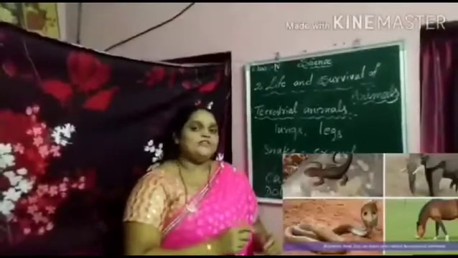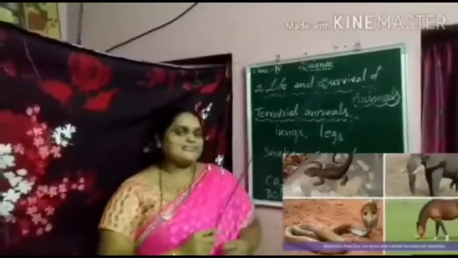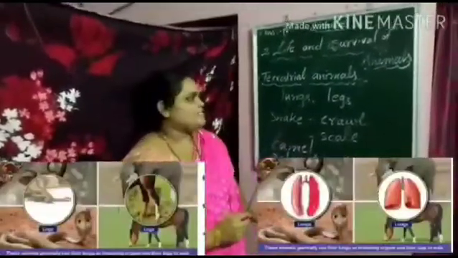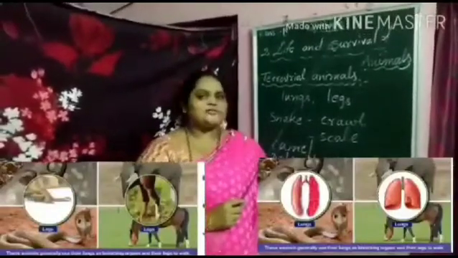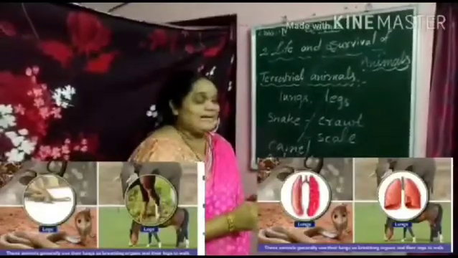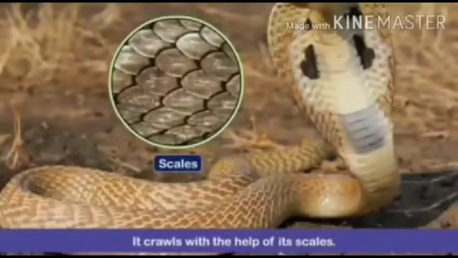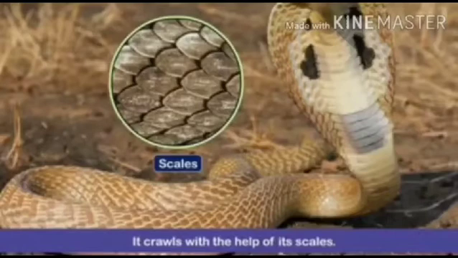The animals which live on land are called terrestrial animals. Examples of terrestrial animals are lion, tiger, goat, dog, etc. These animals generally have lungs to breathe on the land. Then they have legs to walk on the land. Now let us see about the snake. Snake is also a land animal, that means it is also a terrestrial animal. But it does not have legs to walk. It can travel on the ground by using its scales.